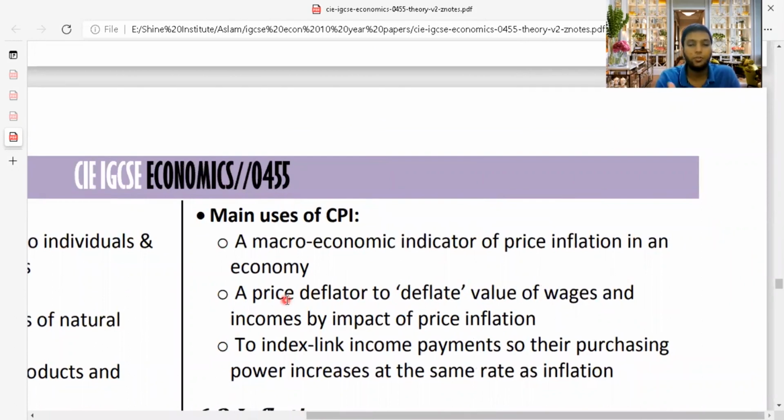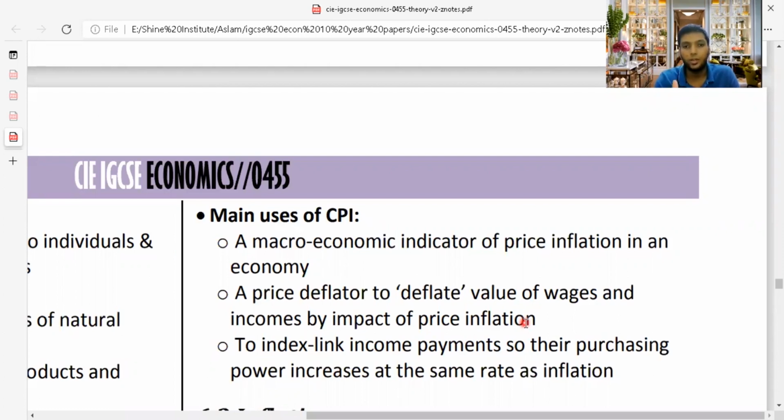When I compare my food prices from last year to this year, maybe if I take the price of 1 kilogram of chicken, how much it has increased, CPI is very helpful. It is used to deflate the value of wages and incomes by the impact of price inflation. So you can actually reduce the level of prices in the economy by seeing what the CPI's range is, and if it is a lower range, you can deflate your prices.